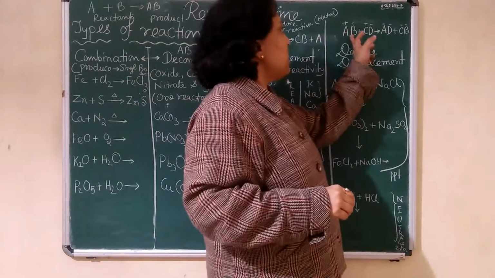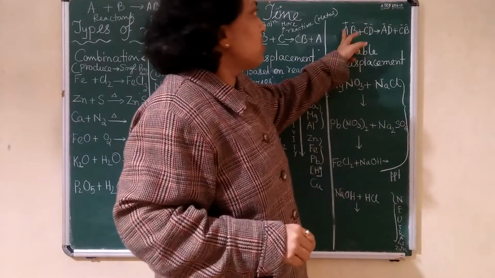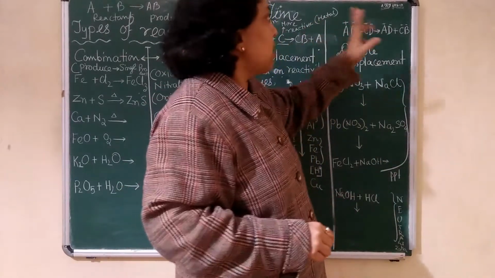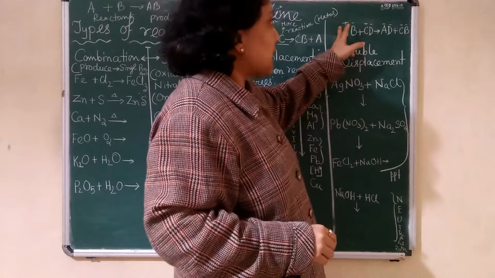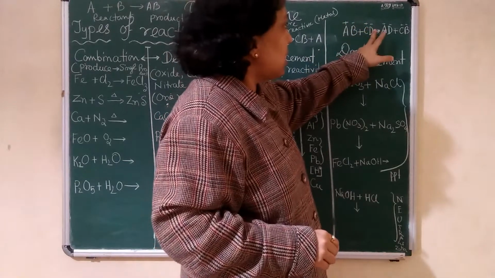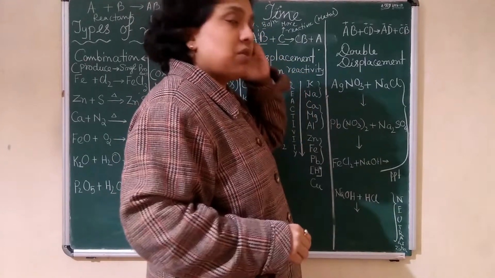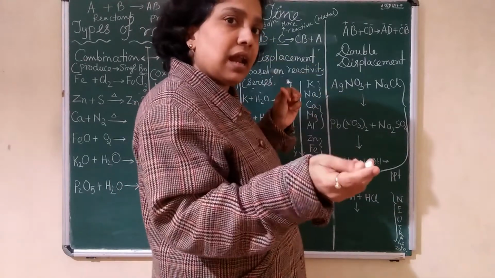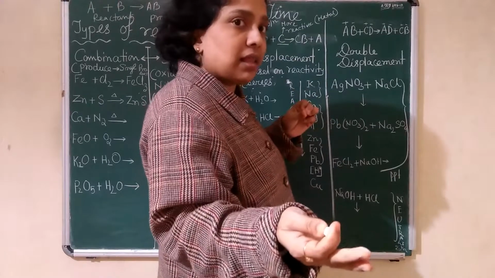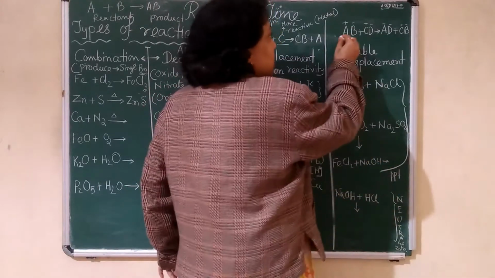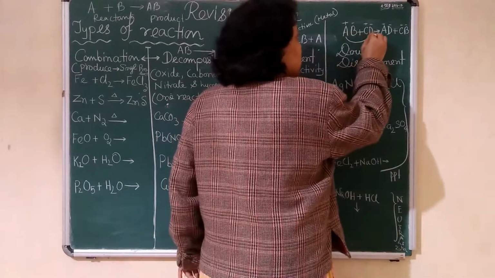Okay, A, B, C, D. Now A is a positive ion, B is a negative ion, that is cation, anion, cation, anion. Now the exchange takes place between whom? Between the cation and anion of the other reactant. See, this one will exchange with this.